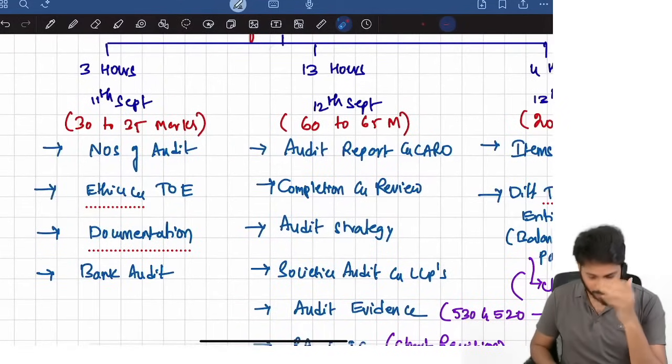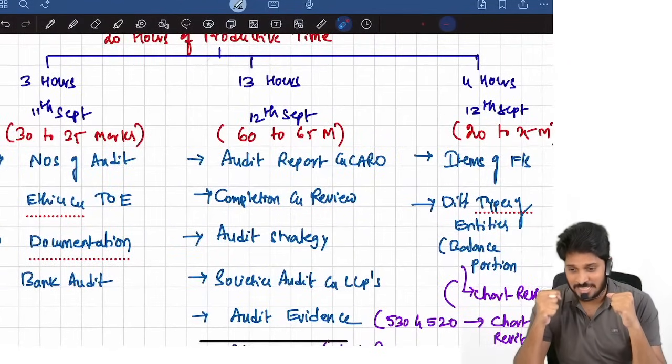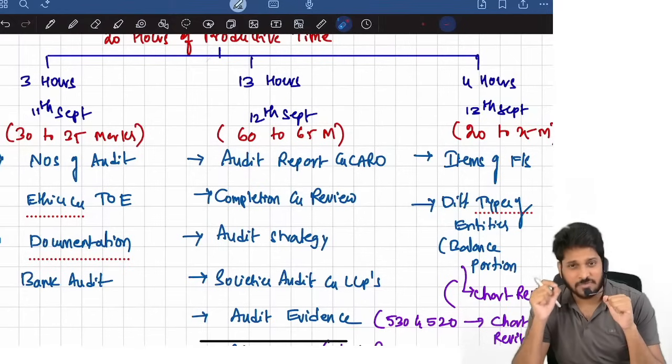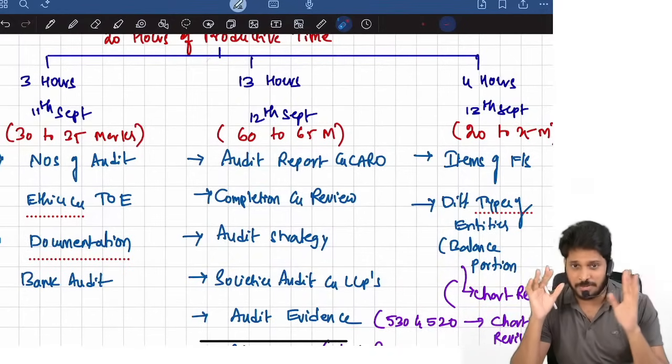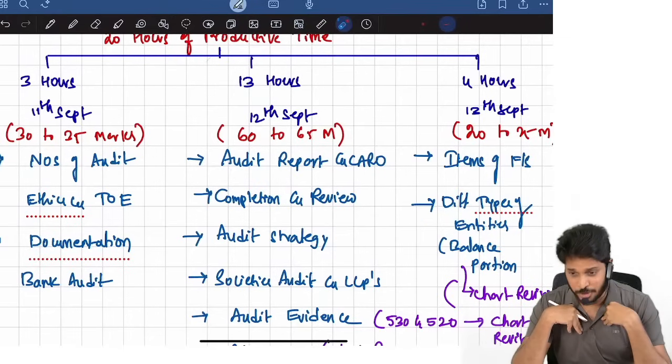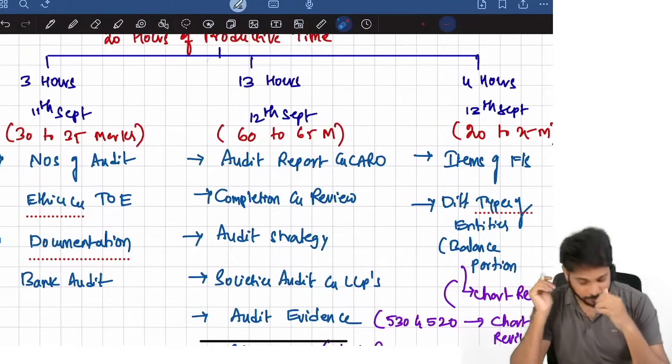Now, before that, let's take a challenge. Next 2.5 to 3 hours, no deviations, nothing. Don't worry, in between I'll give some 10 to 15 minutes break. Don't worry at all. I am concerned about your productivity the most. So in the next 3 hours, I will give you 10 to 15 minutes of break as well.